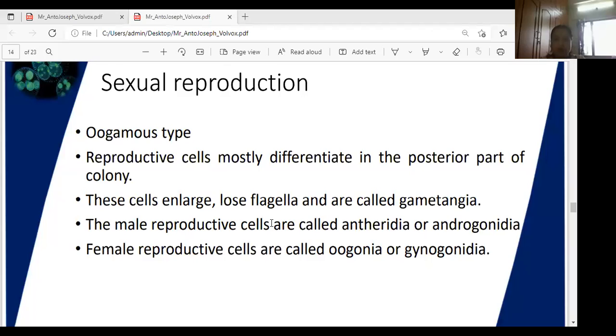Reproductive cells, you can observe, are mostly differentiated in the posterior side, where the posterior colony is there. In that posterior colony, you can observe reproductive cells. The reproductive cells enlarge in size, lose the flagella, and are called gametangia. In sexual reproduction, two gametes are present. What are the two, meaning? Male gamete and female gamete.